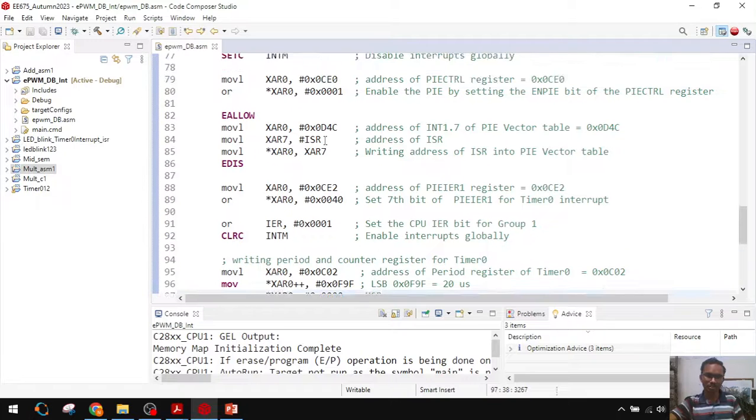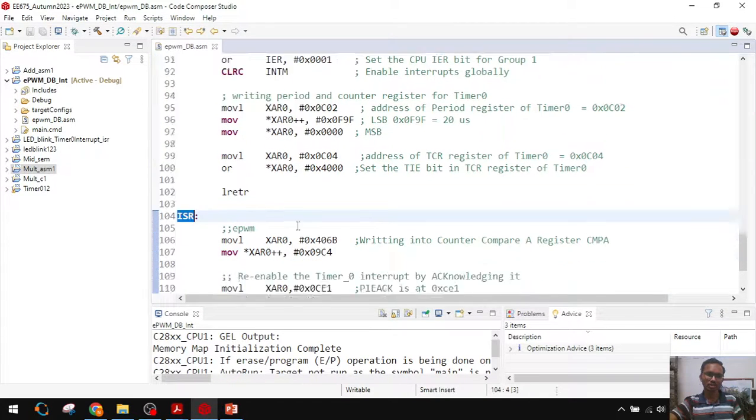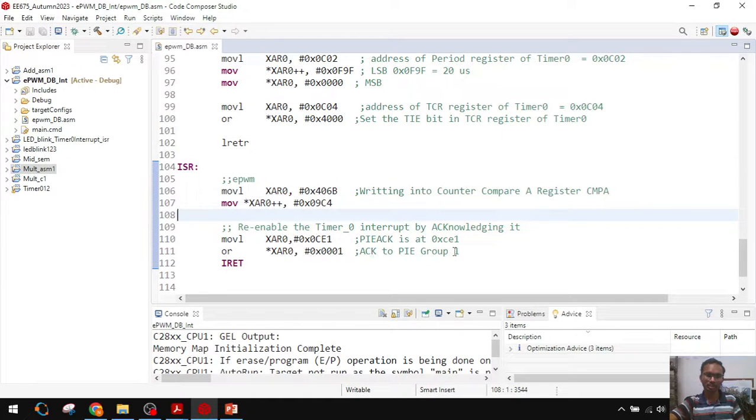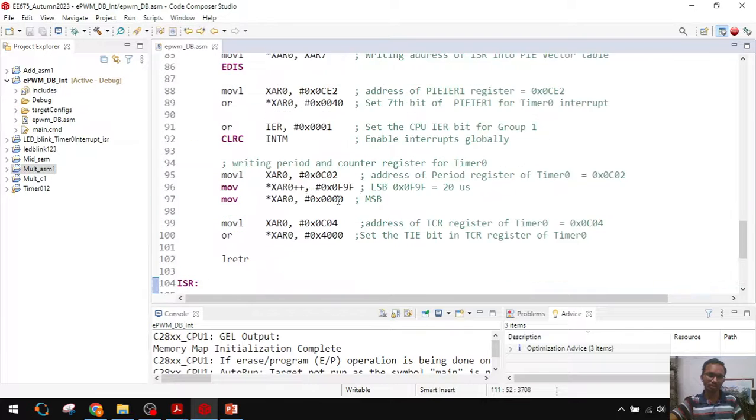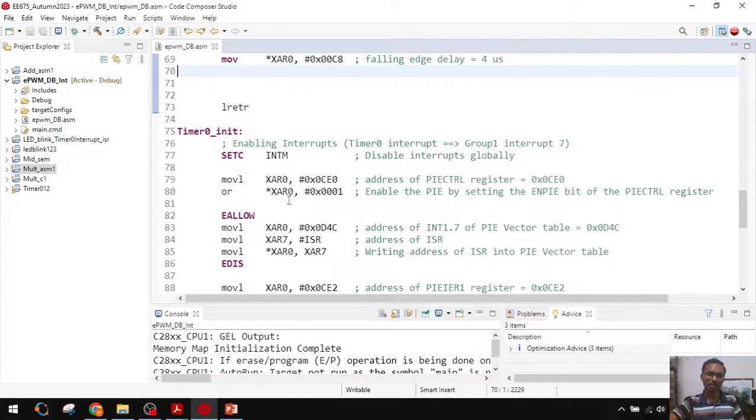This calculation you can get from the previous session. Whenever this interrupt occurs, it will go to the ISR and execute. This is the acknowledgement like earlier. Actually the ePWM module will generate the gate pulses independent of our code execution.